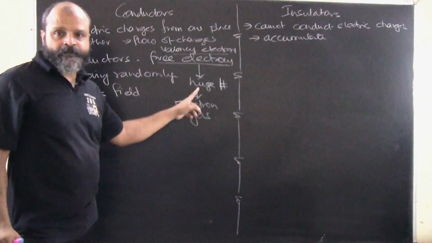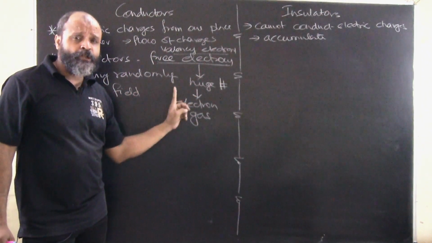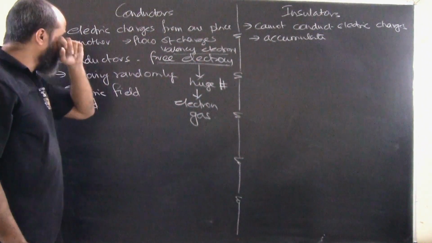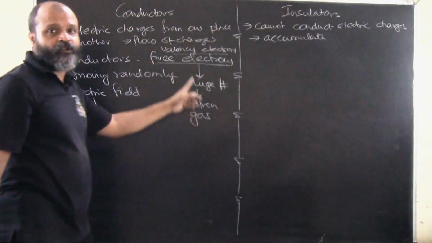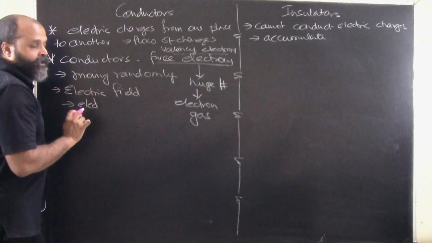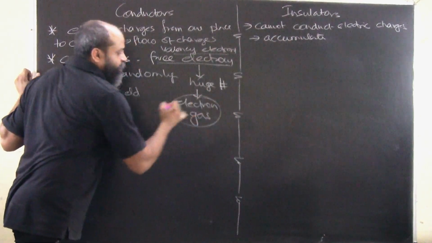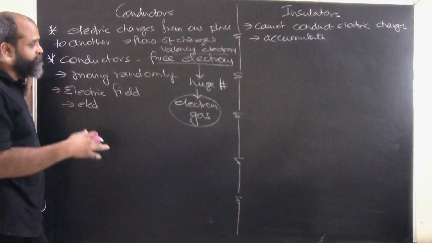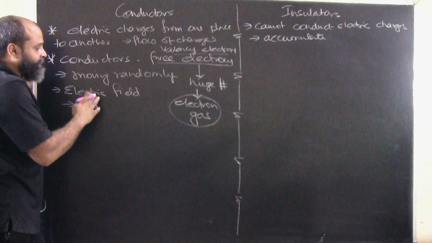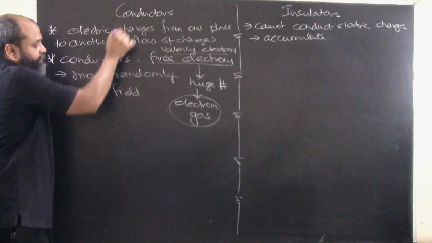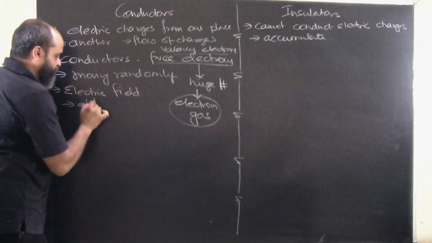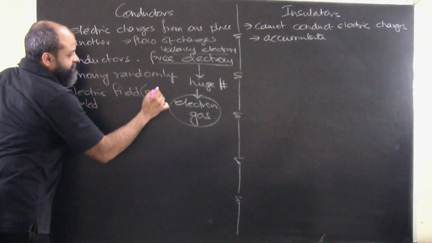There is a huge number of free electrons available, and these are basically valence electrons which are not bound to the nucleus, because of which there is a formation of an electron gas. The moment a conductor is subjected to an external electric field...